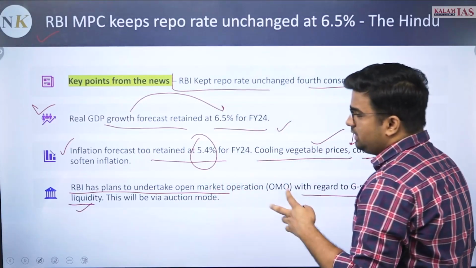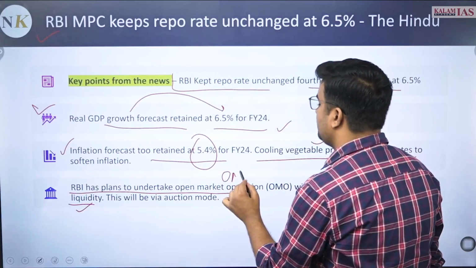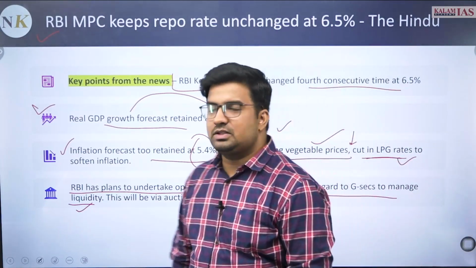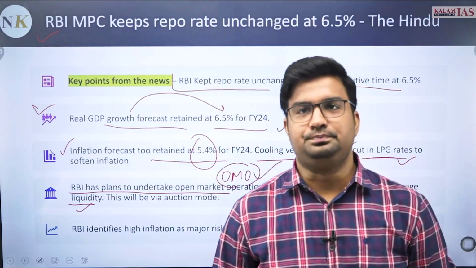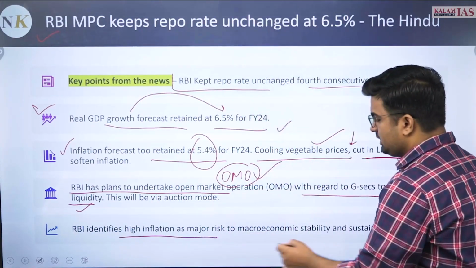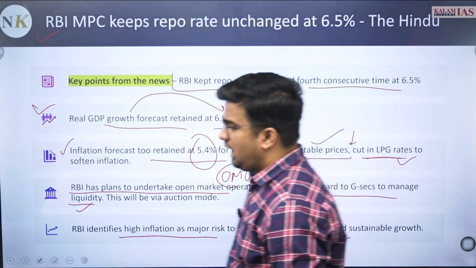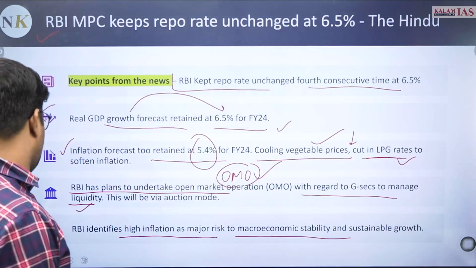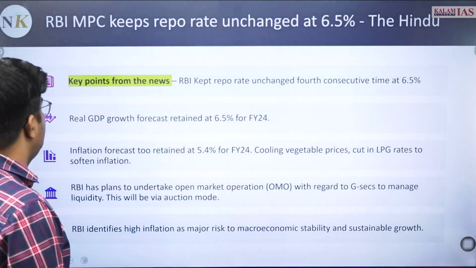Liquidity manage करने के लिए they will opt for OMO, not for other options that RBI is keeping from a longer period of time, and this will be via auction mode. Furthermore, RBI identifies high inflation as major risk to macroeconomic stability and sustainability of the economy.